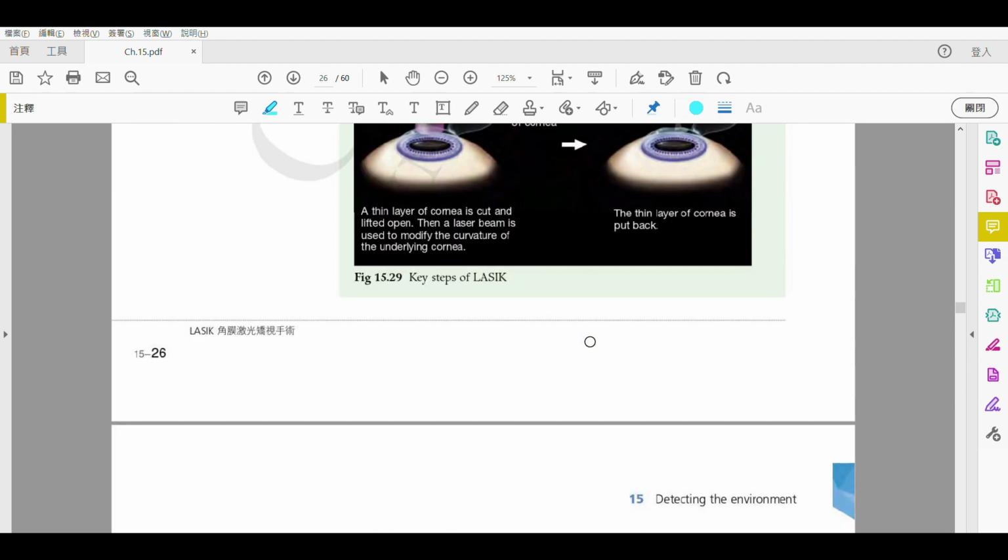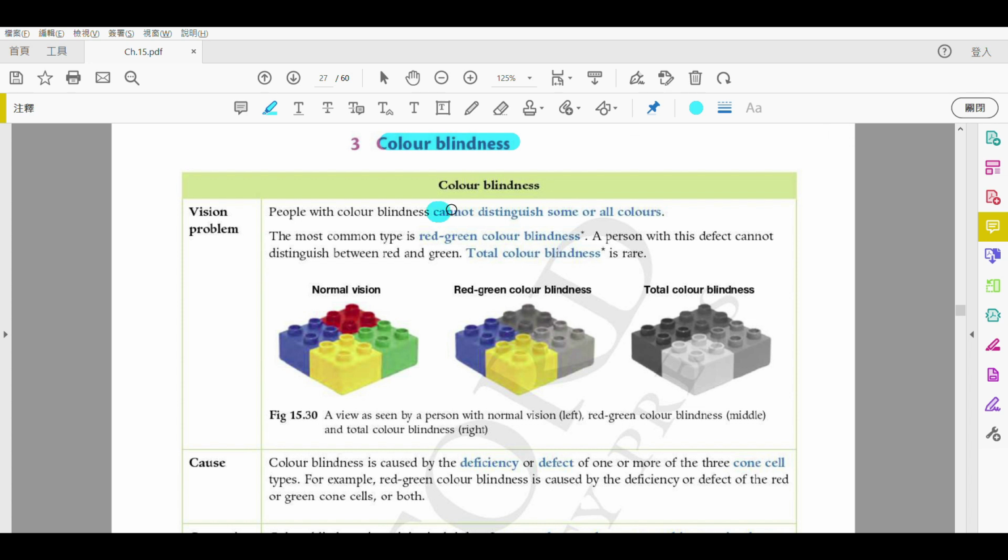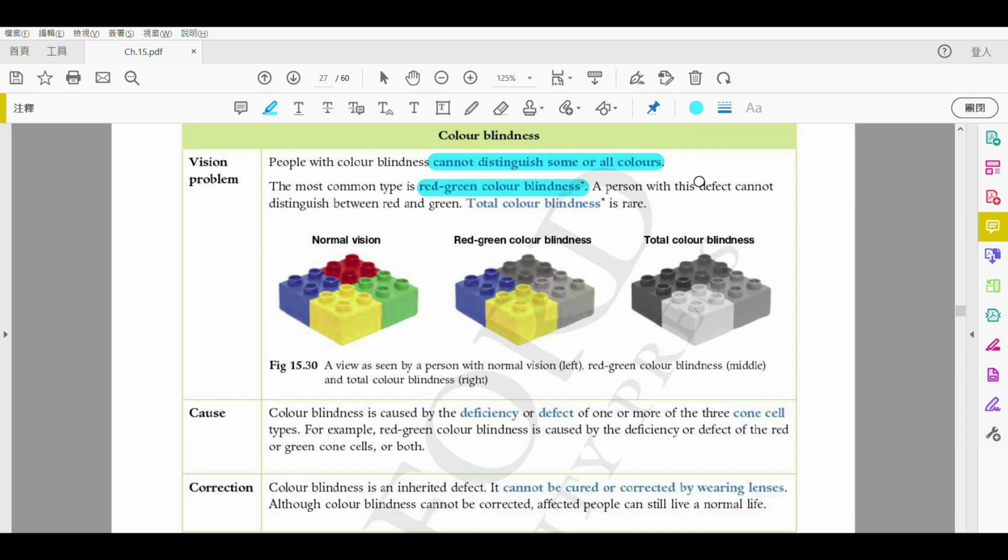I would like to go to page 27 and talk about the last eye defect. This one is color blindness. Okay, very easy to understand. That means you're blind to some colors, or all colors. So somehow they cannot distinguish some or all colors. One of the very common types is called red-green color blindness. We'll talk about this disease later in chapter 26. There is another type of color blindness that is called total color blindness, and it is rare.